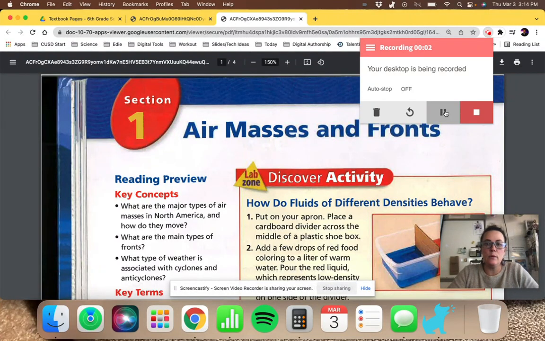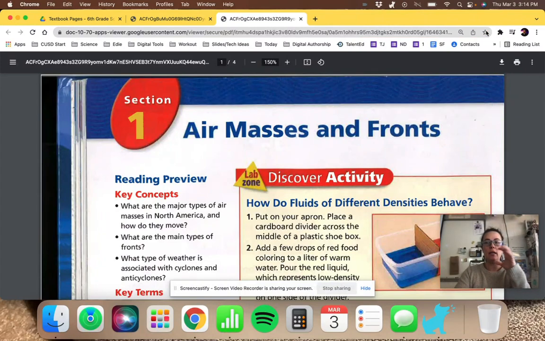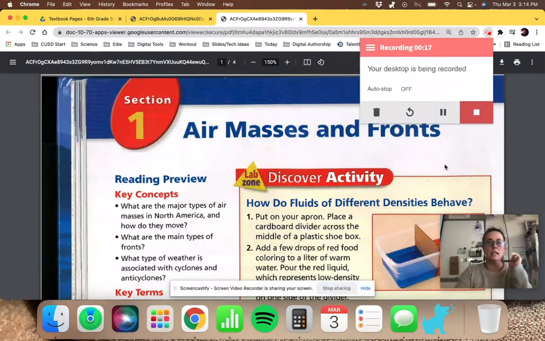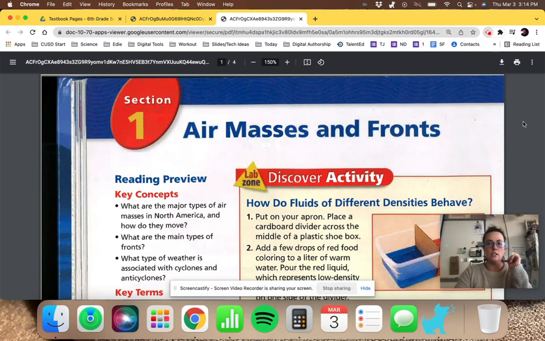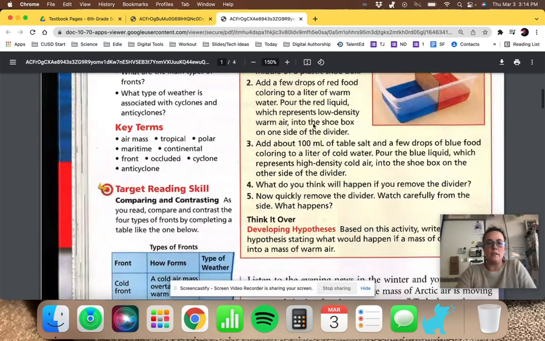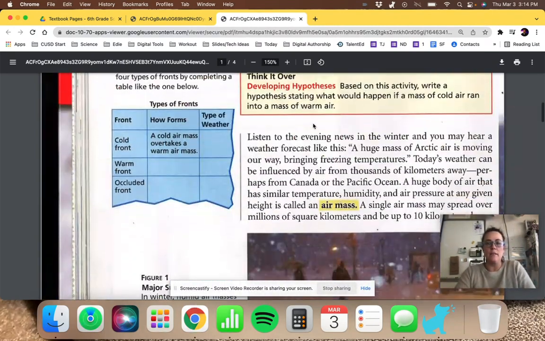Hey again, guys. We are reading in our textbook today, pages 72 to 75. The whole section is air masses and fronts, pages 72 to 79, but we are breaking it up into two sections. The first section we're going to read about today is just the air masses portion. So we are going to go on with that. Starting on page 72, we're going to skip the discover activity and scoot down here.